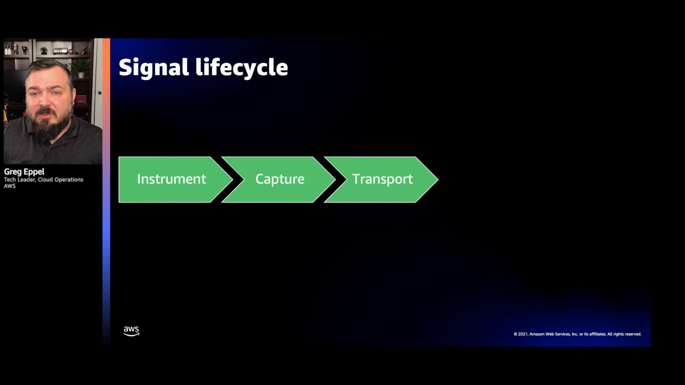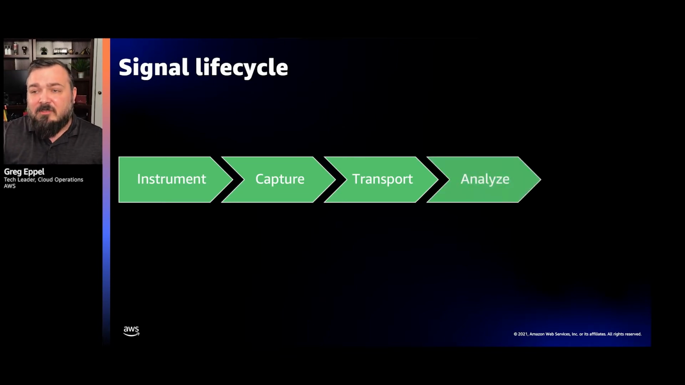In many cases when you're using serverless services like Lambda, we're automatically going to do the transport for you. But you have to instrument, you have to capture, you have to transport. And then obviously we need to analyze and use this data, use these signals to observe what's happening in the system so we can get out of that issue and get back to a good place within our application here.